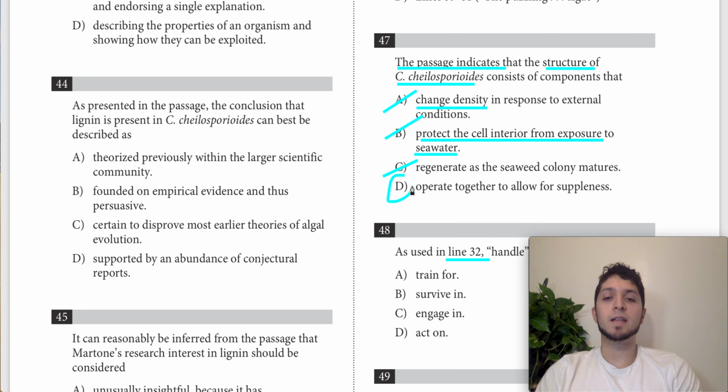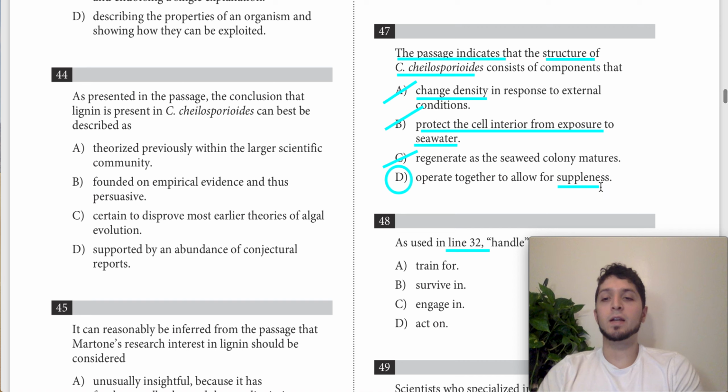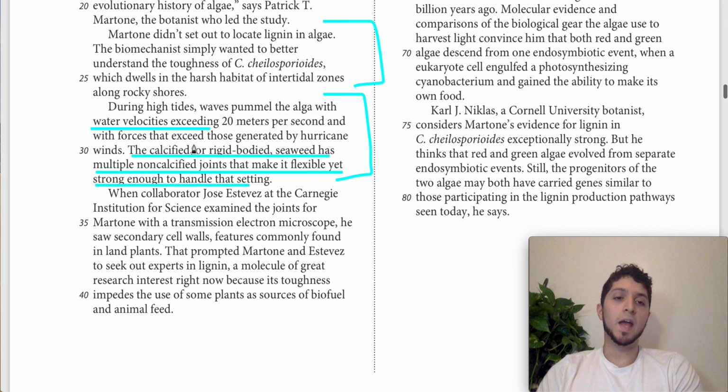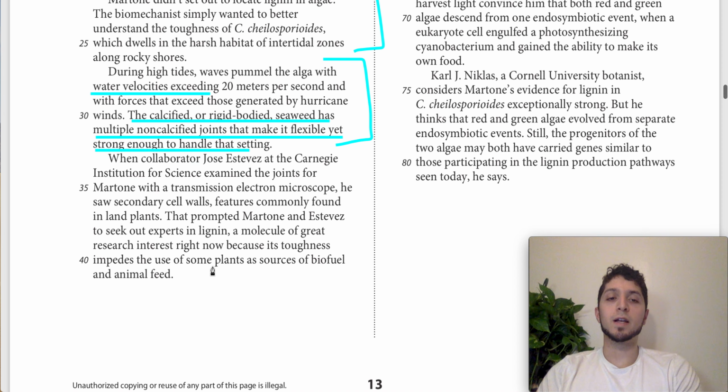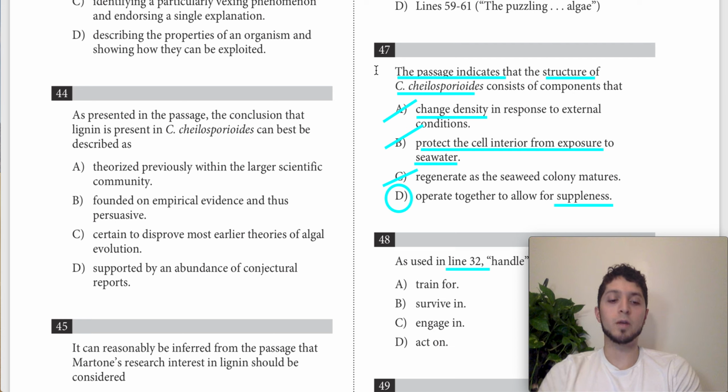And answer choice D says that these components operate together to allow for suppleness. And that is what the passage says. Suppleness here basically just means flexibility. So it says it has parts that work together to make it flexible, and that matches here: calcified or rigid-bodied parts, but non-calcified joints that make it flexible enough to handle that setting. So for that reason, I'm going to choose answer choice D for question 47.